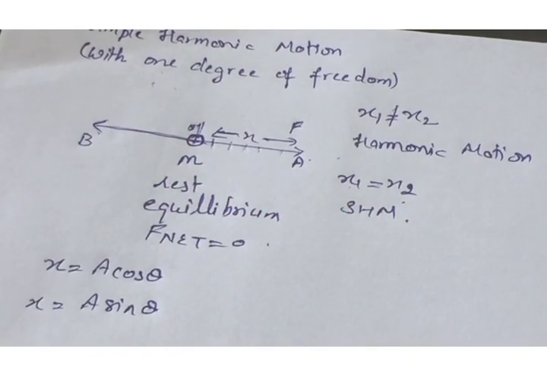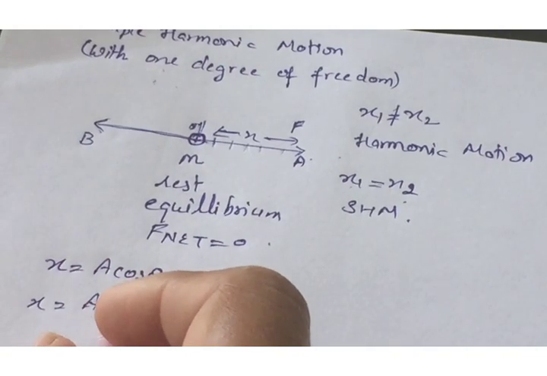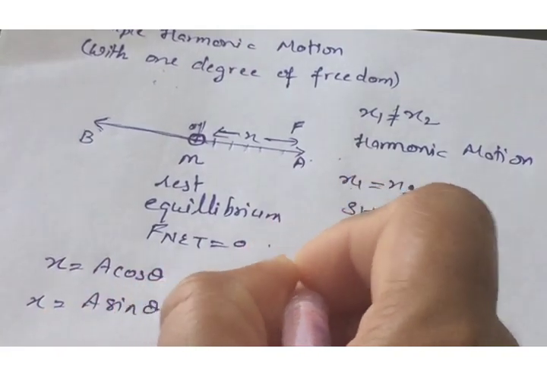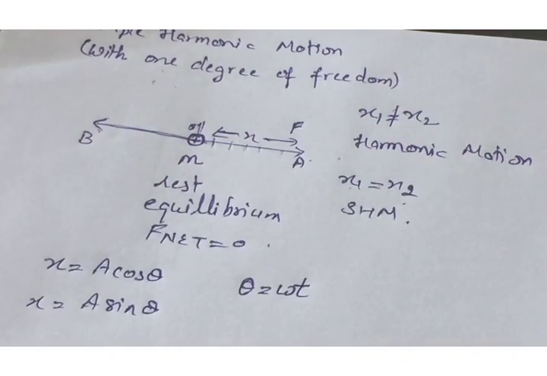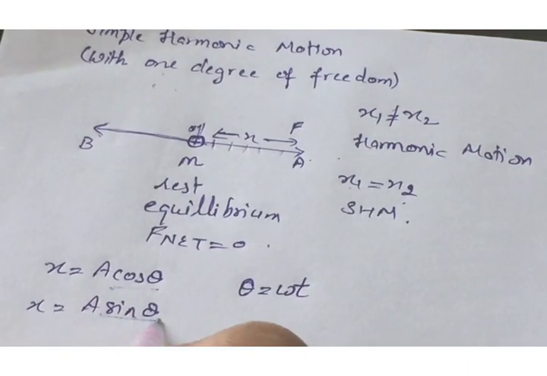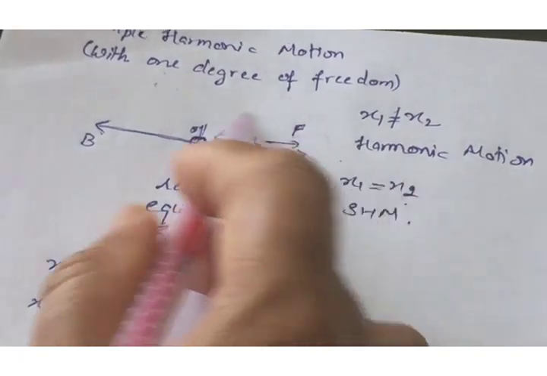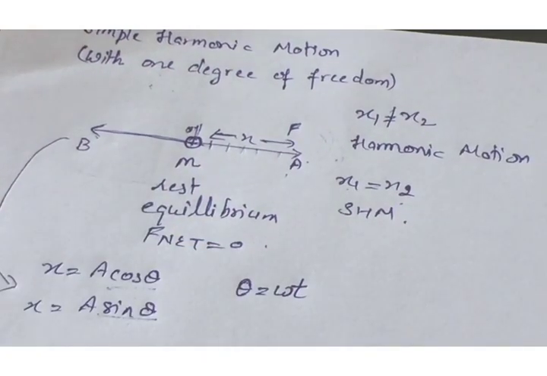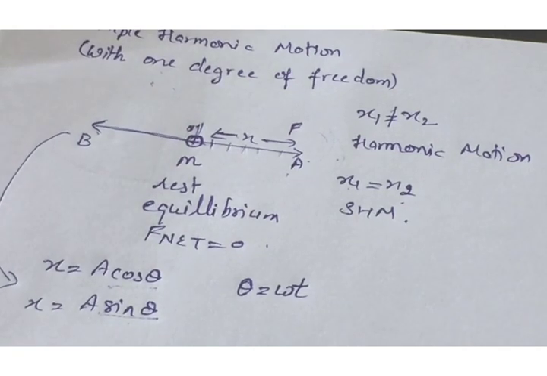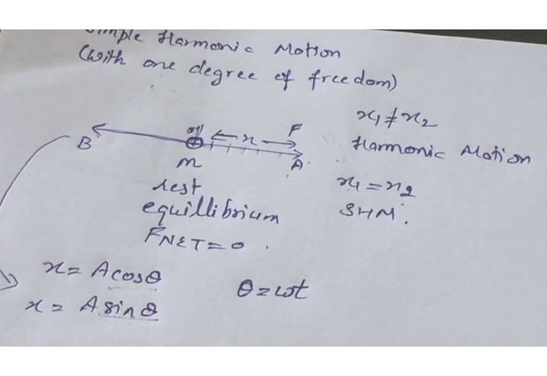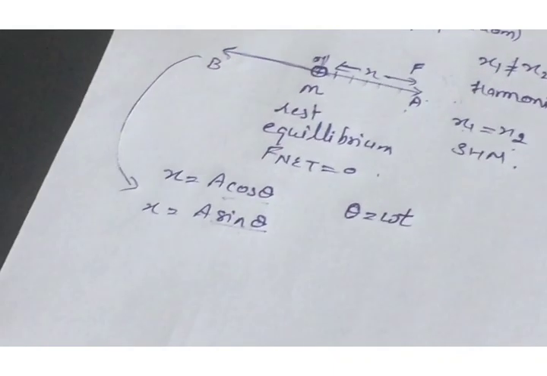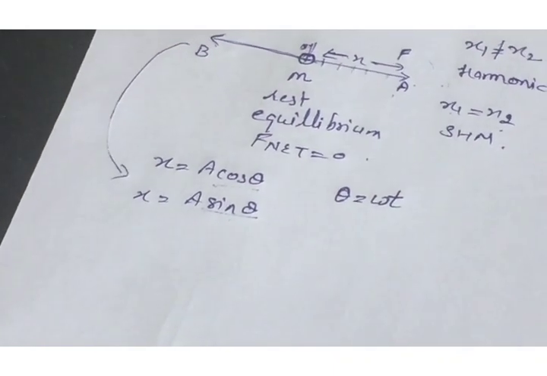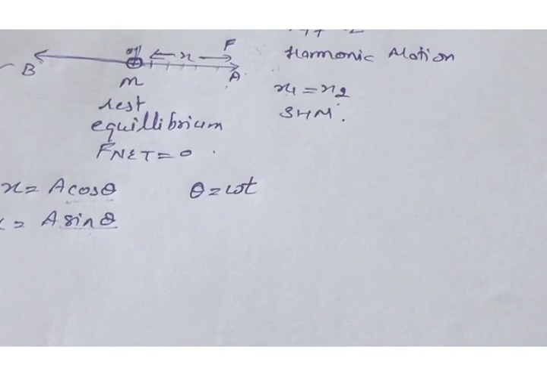where theta is the angular displacement, or we can say theta can be written in terms of angular velocity and the time taken. Here cos theta and sin theta are both harmonic functions, and this motion can be represented with this equation. So this motion is known as harmonic motion, as it is represented by a harmonic function, cosine or sine. Here we can discuss the directions of velocity, acceleration and force of our harmonic motion.